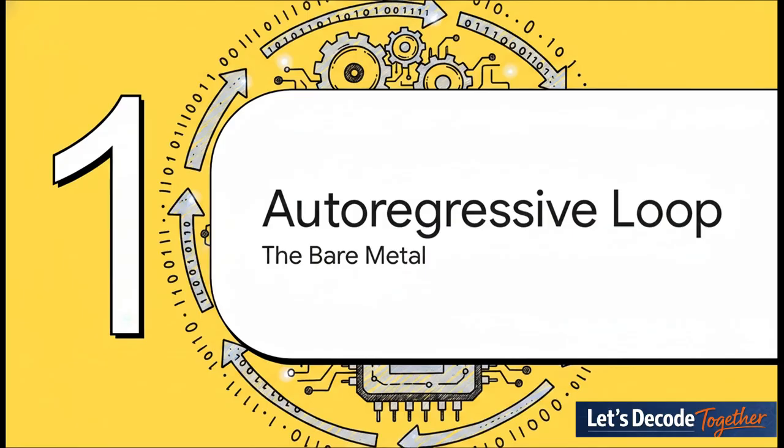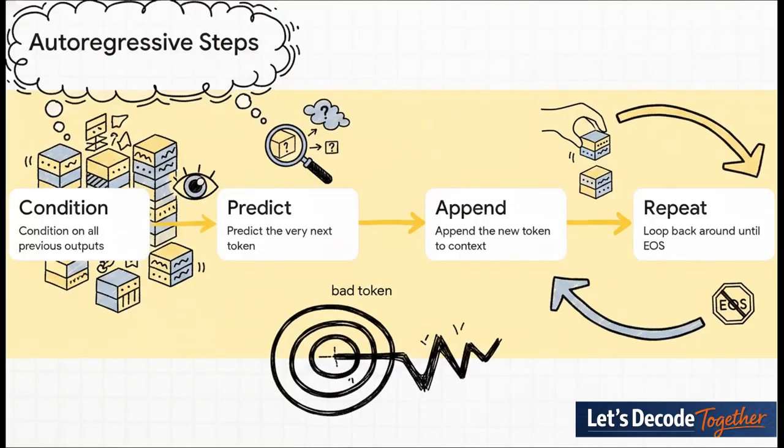Let's look at the foundational code, the bare metal that actually drives this entire system, the autoregressive loop. Think of this process as a continuous compounding cycle. Step 1, the model looks at the context. It conditions itself on all previous outputs. Step 2, it uses that context to predict the very next token or word. Step 3, it appends that brand new token right to the end of the context. And finally, step 4, it loops right back around and repeats the whole process until it hits an end-of-sequence marker.